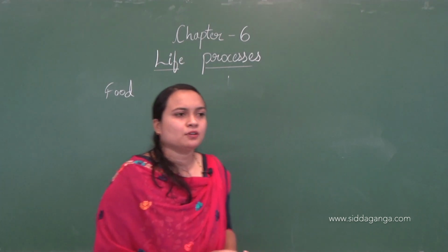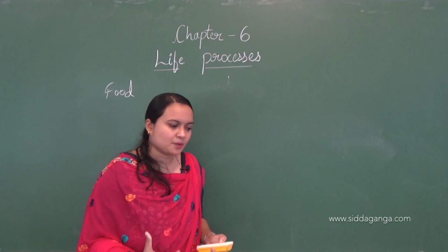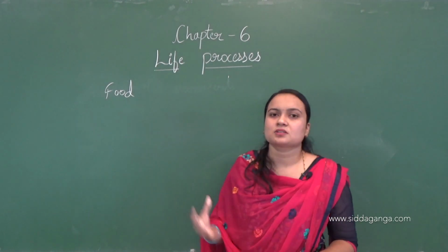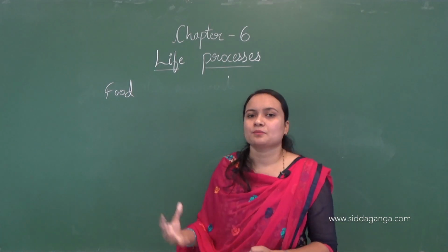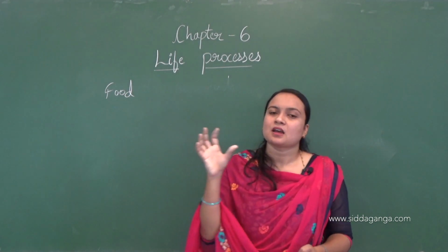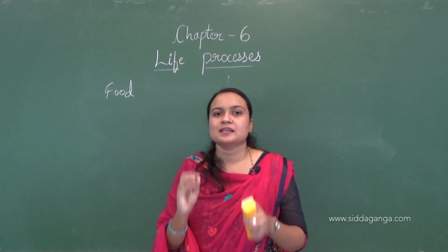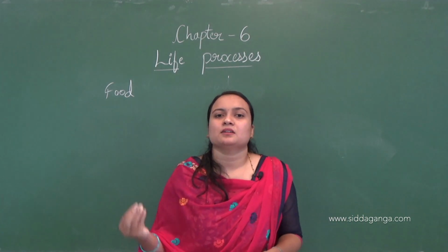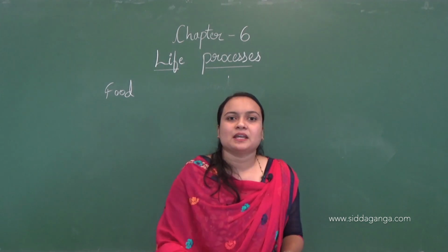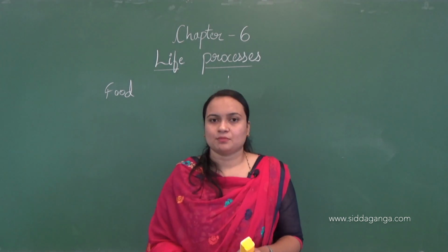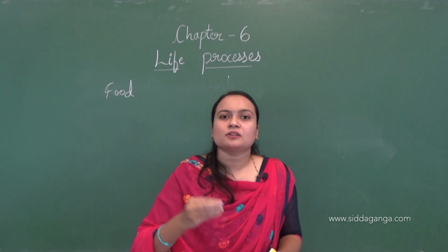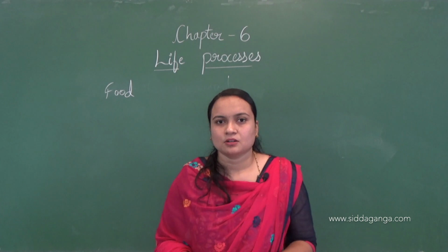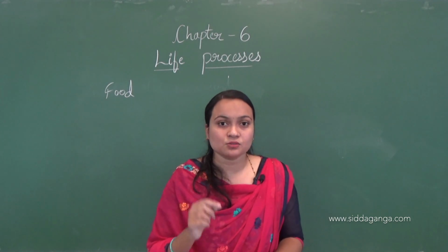Food is of different types, and these chemical molecules are of different types and complexities, but food is a carbon source. Based on the complexity of the carbon source, different organisms are involved in different nutritional processes.